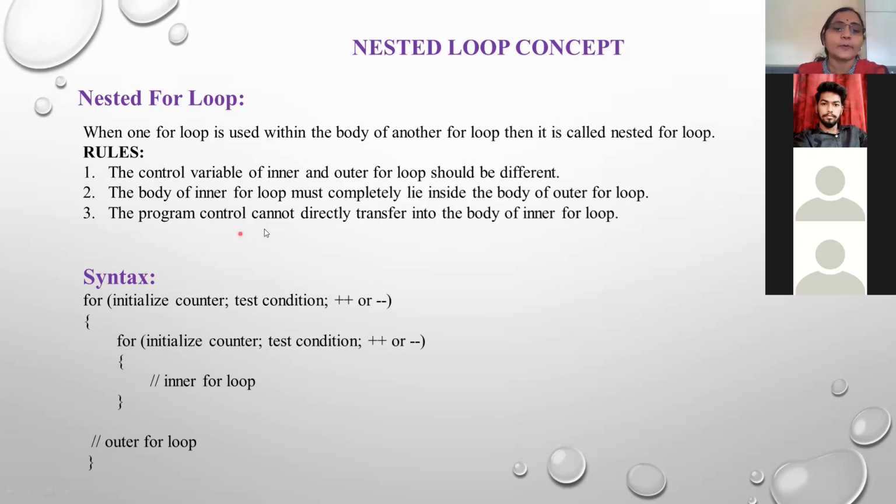This is the second rule. The program control cannot directly transfer into the body of the inner loop.